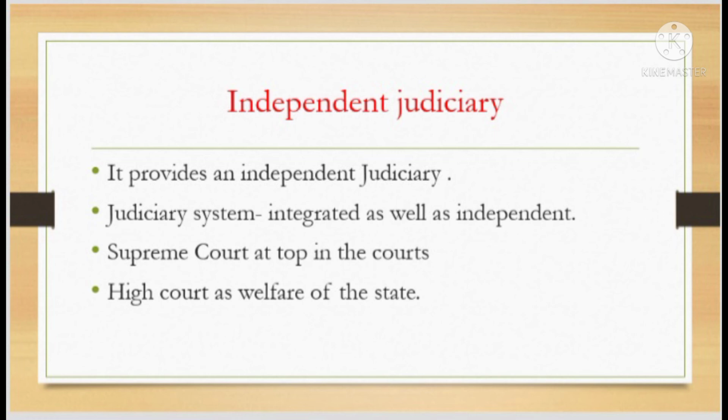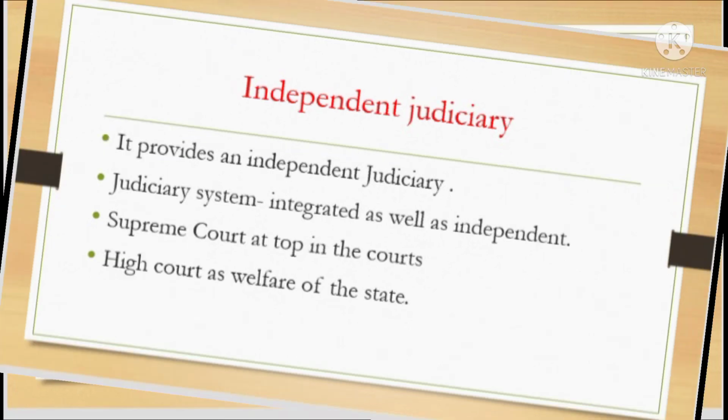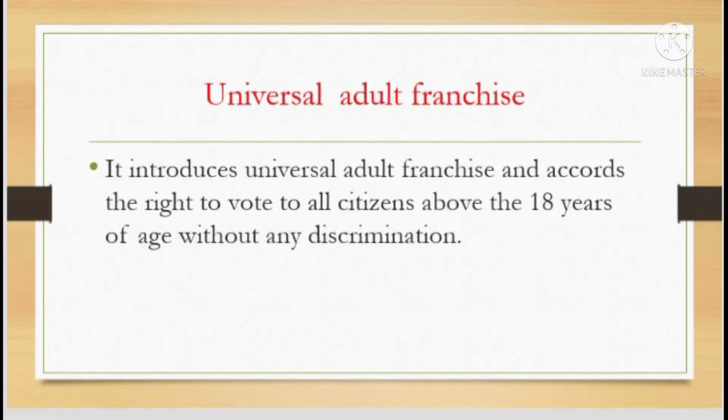The next point is the universal adult franchise. We know this word from our lower classes, we have heard it repeatedly. It introduced the universal adult franchise: those who have completed the age of 18 years can vote. For what purpose was this voting system given? To select our own representative.